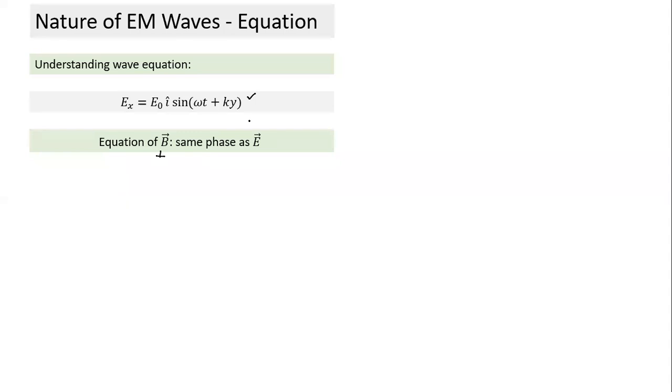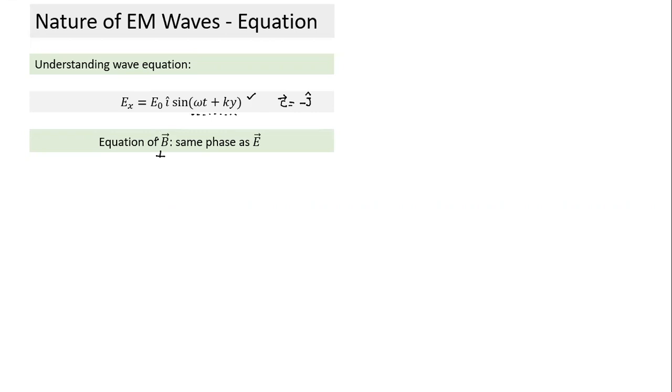Do we know the direction of C here? What is the direction of C cap? What is the direction of velocity in terms of unit vector? Which direction is the wave traveling? Shreya, which direction is this wave traveling? Y direction or minus Y direction? Okay, minus Y, because that plus makes it negative. So C is in which direction? Minus Y direction. C is along minus j cap.